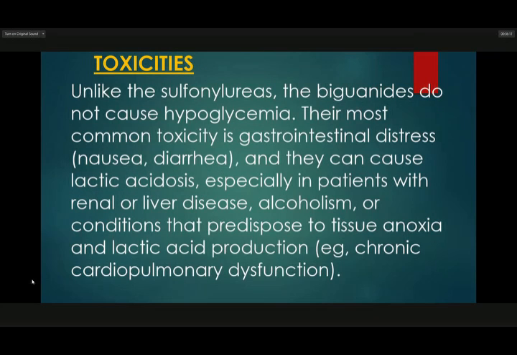Toxicity. So, unlike the sulfonylureas, the biguanides do not cause hypoglycemia. Their most common toxicity is gastrointestinal distress like nausea and diarrhea, and they can cause lactic acidosis, especially in patients with renal or liver disease, alcoholism, or conditions that predispose to tissue anoxia and lactic acid production. An example is chronic cardiopulmonary dysfunction.